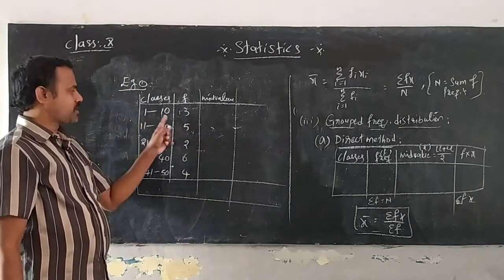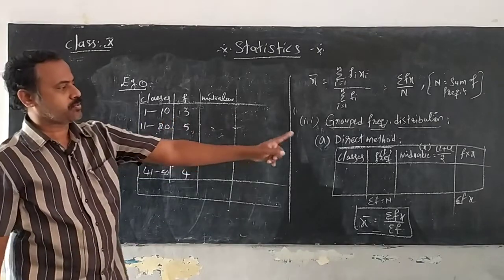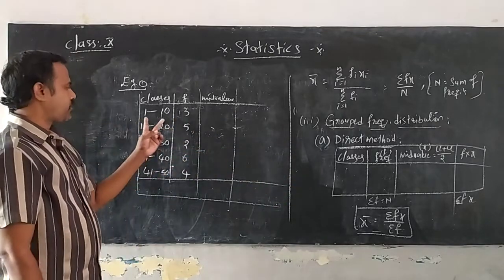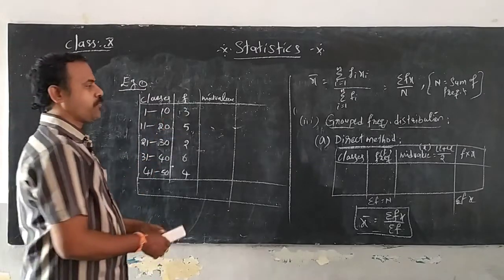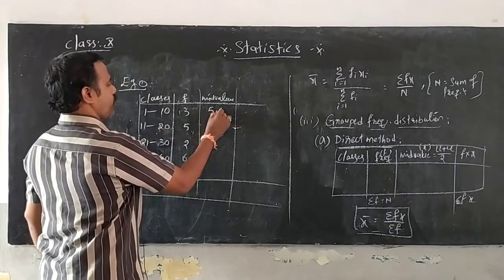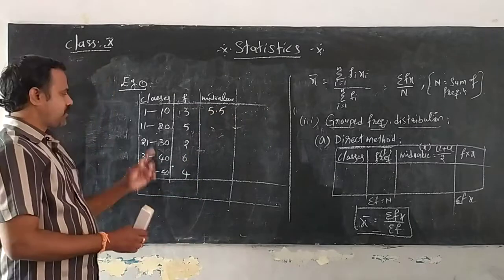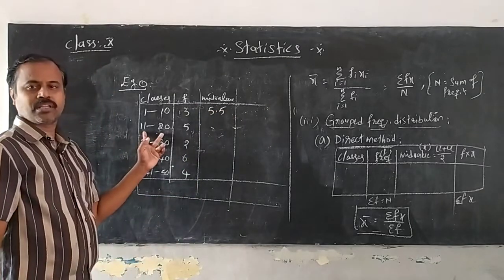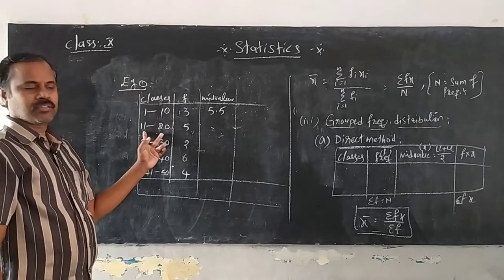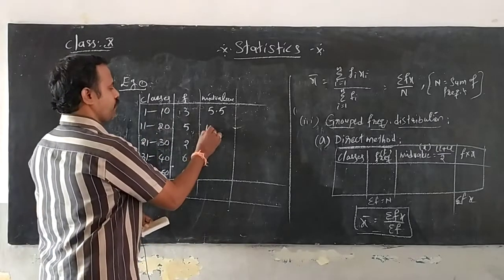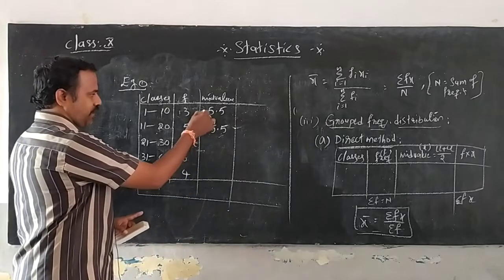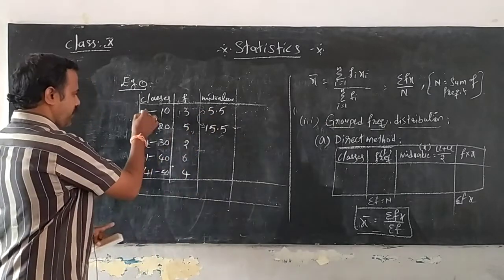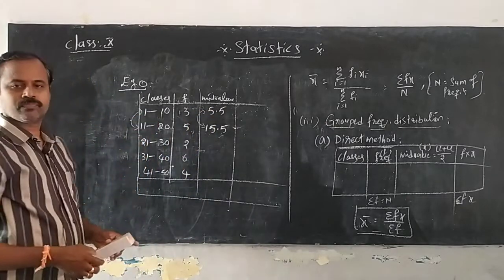So tell me, what is the mid value for the first one? 1 plus 10 by 2, LL plus UL by 2. Find the average of the limits. 1 plus 10 is 11, 11 by 2 is 5.5. Next, 11 plus 20 is 31, 31 by 2 is nothing but 15.5.